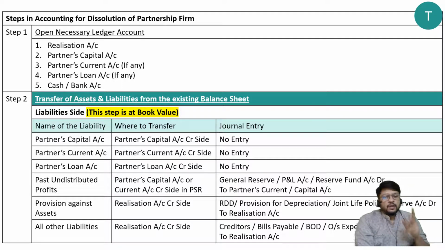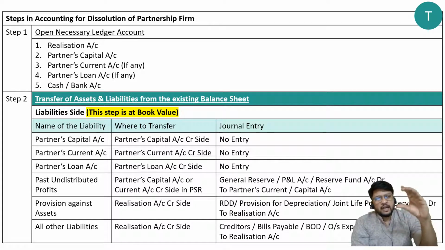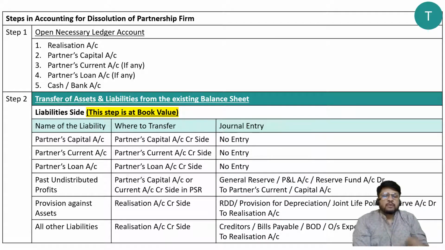considering the book value. Remember, a problem will have a balance sheet and a problem will have adjustments. In the balance sheet, different items will have a particular value, and in the adjustments they may again tell you that land was sold at rupees so and so, or building was sold at rupees so and so, or stock was sold at rupees so and so. So for land, for building, for stock, you will have 2 different values, one value in the balance sheet and one value in the adjustment. The balance sheet value is called book value and the adjustment value is called agreed value.